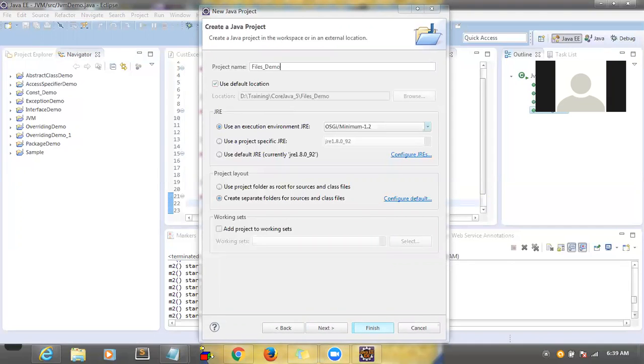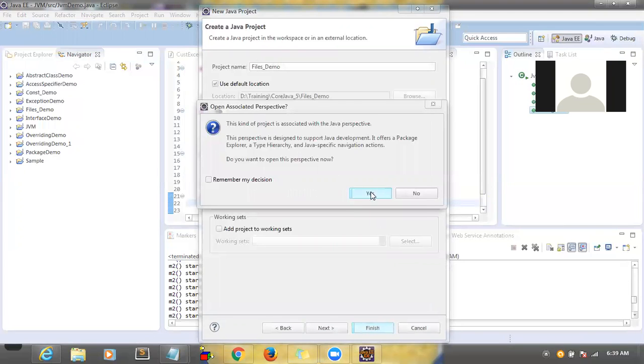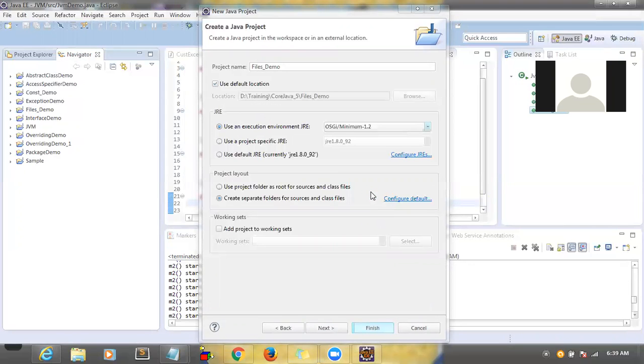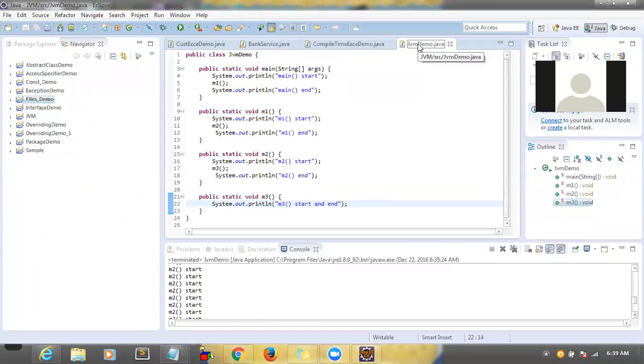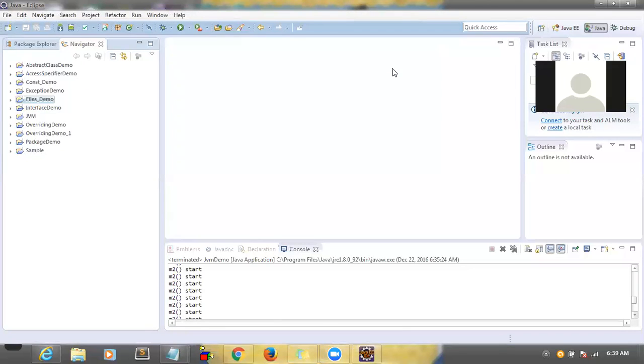So as part of this, file system, right? We're going to learn how to create a file using a Java program, how to write data into the file system, and how to read data from the file system. Sometimes we need to create a file, write some data into that file, and read the data, correct?